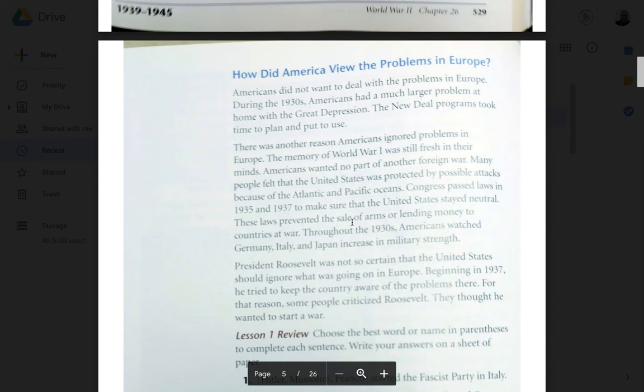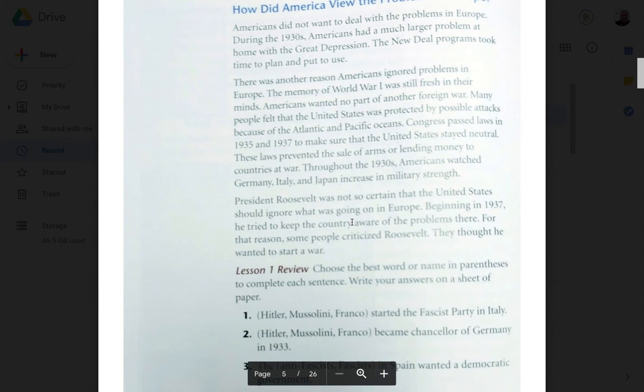Many people felt that the United States was protected from possible attacks because of the Atlantic and Pacific Oceans. Congress passed laws in 1935 and 1937 to make sure that the United States stayed neutral. These laws prevented the sale of arms or lending money to countries at war. Throughout the 1930s, Americans watched Germany, Italy, and Japan increase in military strength.